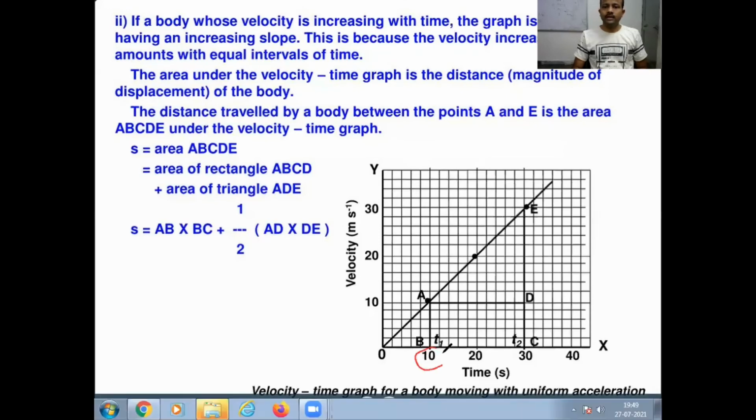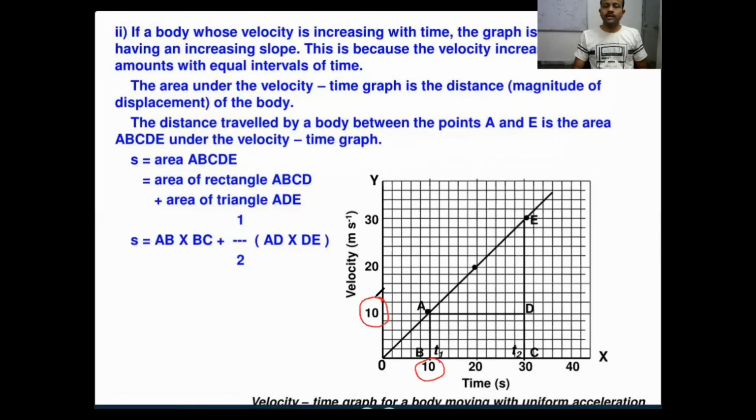Within 10 seconds, your body reaches a speed of 10 meters per second. In the next 10 seconds, your body reaches 20 meters per second. How much is the gap? 10 only. That means equal intervals of time, equal increase in speed. Let us see one more value. From 20 to 30, what is the gap? Again 10 only. Again your speed increases by 10.